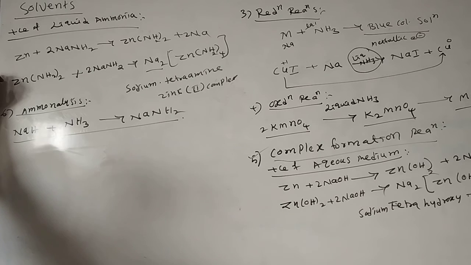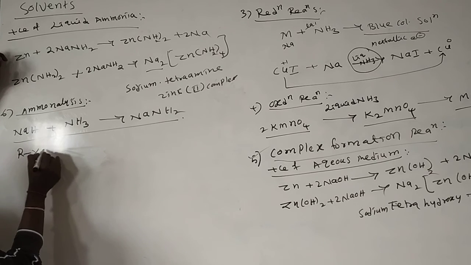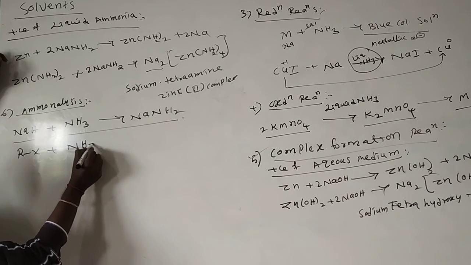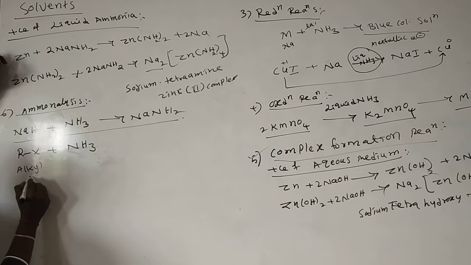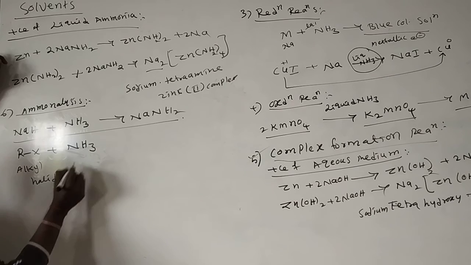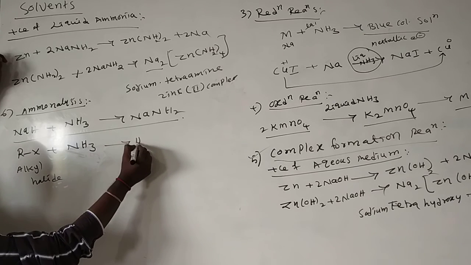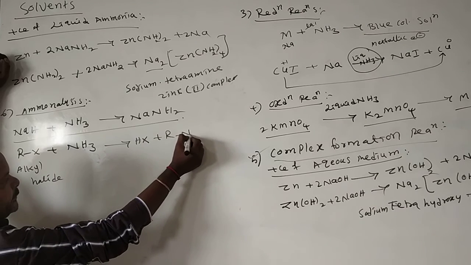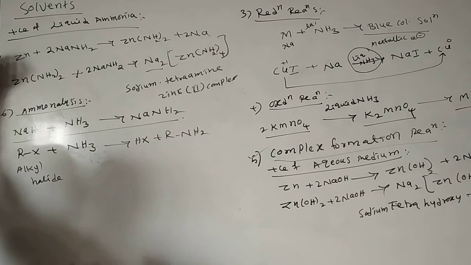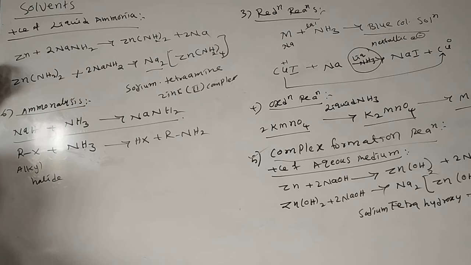Suppose, for example, in organic chemistry I am taking an ammonolysis reaction. RX, an alkyl halide, reacts with ammonia. It loses HX and forms RNH2. This is also called an ammonolysis reaction.